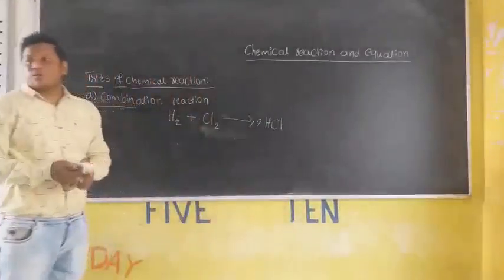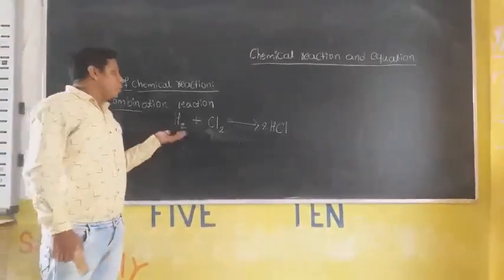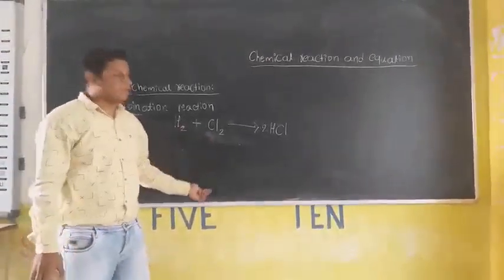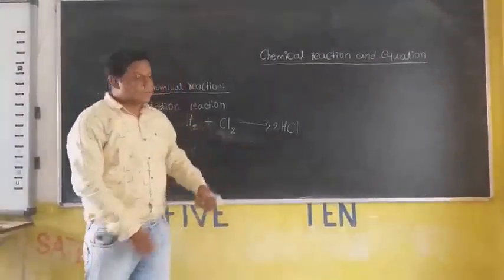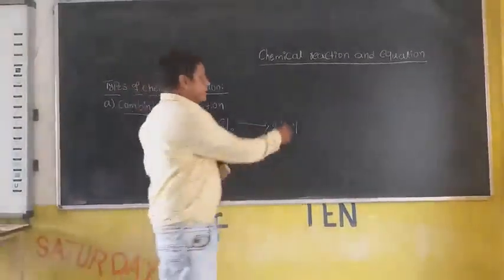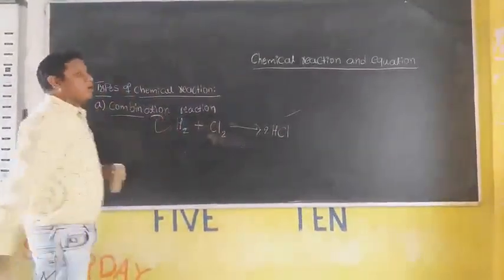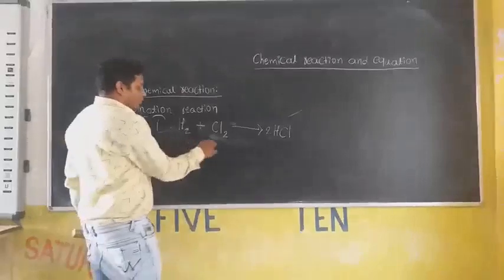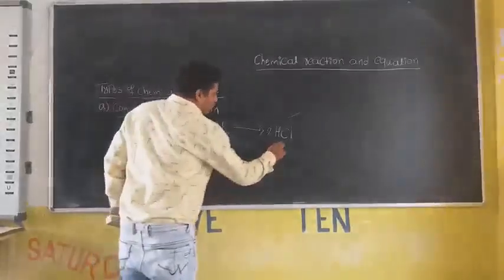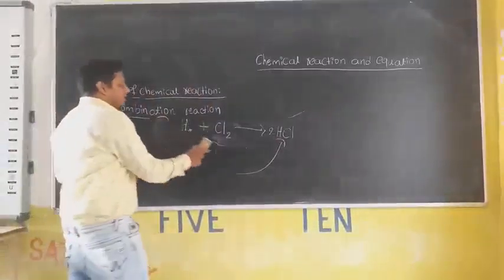Then according to the definition of combination reaction, what is the definition? When 2 or more reactants react, it should produce only a single product. Is a single product formed or more than one product formed? Only a single product is formed. Then this one is a suitable example for our combination reactions. Two or more reactants react and produce only a single product.